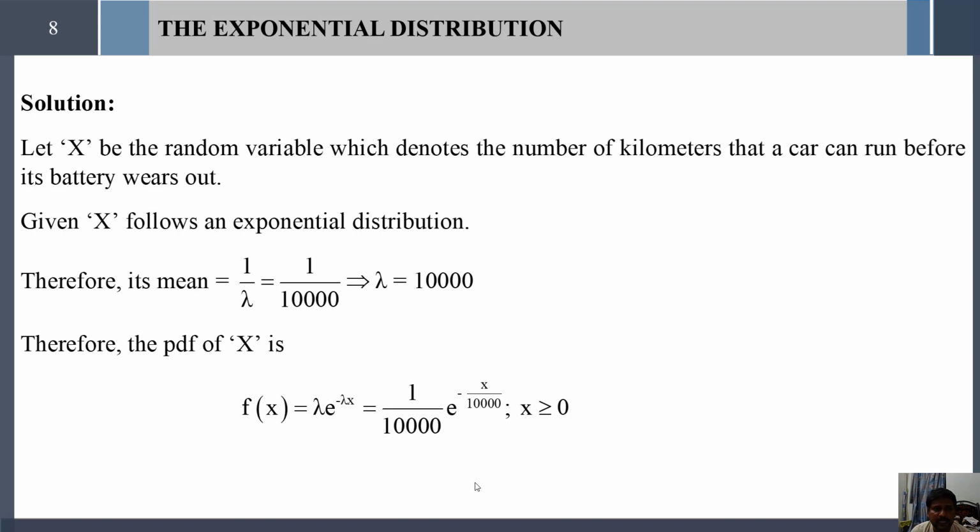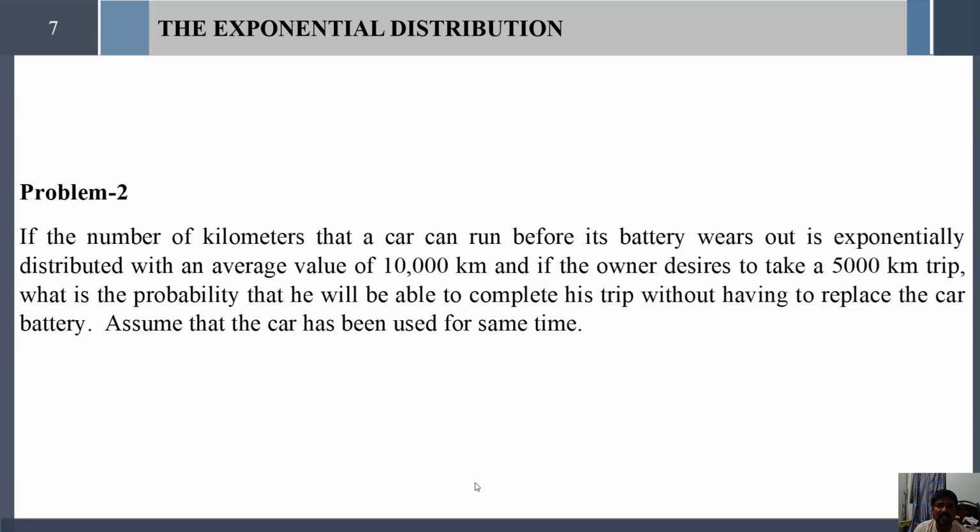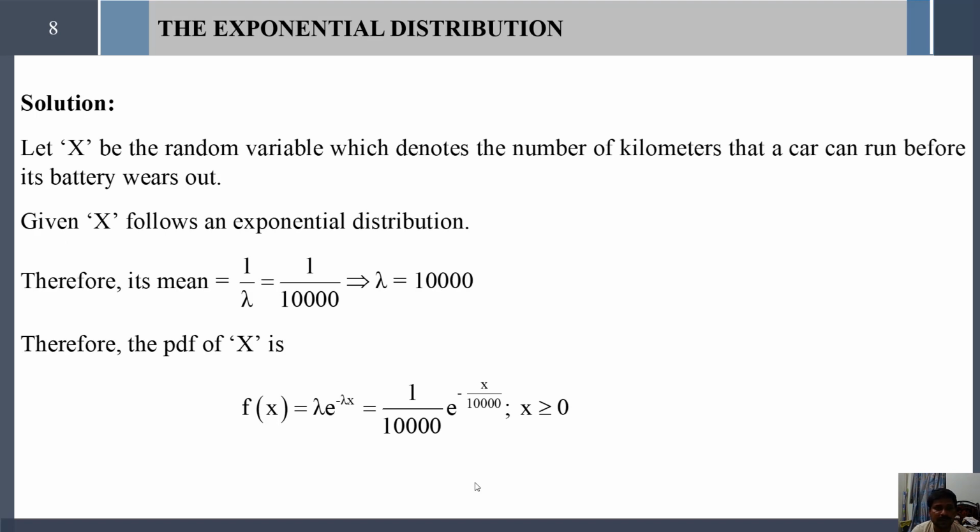So here x is the random variable denoting the number of kilometers that a car can run before its battery wears out. So x follows exponential distribution, and we are given that the average value is 10,000 kilometers. Then the mean value equal to 10,000 kilometers. The mean formula for exponential distribution is mean equal to 1 divided by lambda.